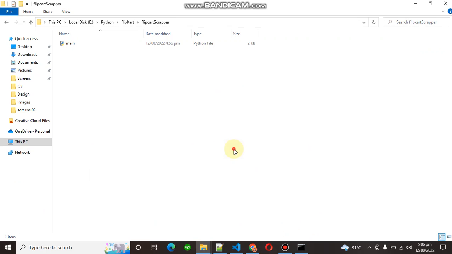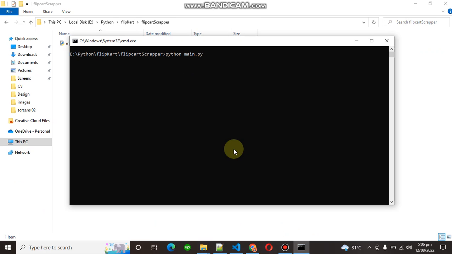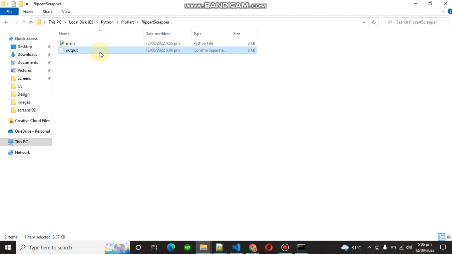Right now in my folder there is no output file, and if I run my Python file, how can I do this? Go into the folder where your main file is, open a terminal, and type python filename.py and hit enter. Hit it again. Right now, as you can see, it says data scraped successfully, and the CSV file is also created right over here.